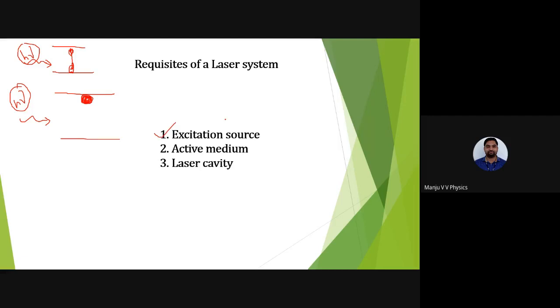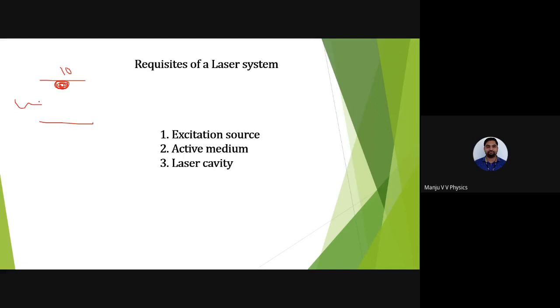I repeat again, the principle of laser is stimulated emission. In order for stimulated emission to occur, I want the atom to be in the excited state. So how do you send the atom to the excited state? By passing some energy. There should be induced absorption, then only you can have stimulated emission. Without induced absorption, you can't have stimulated emission.